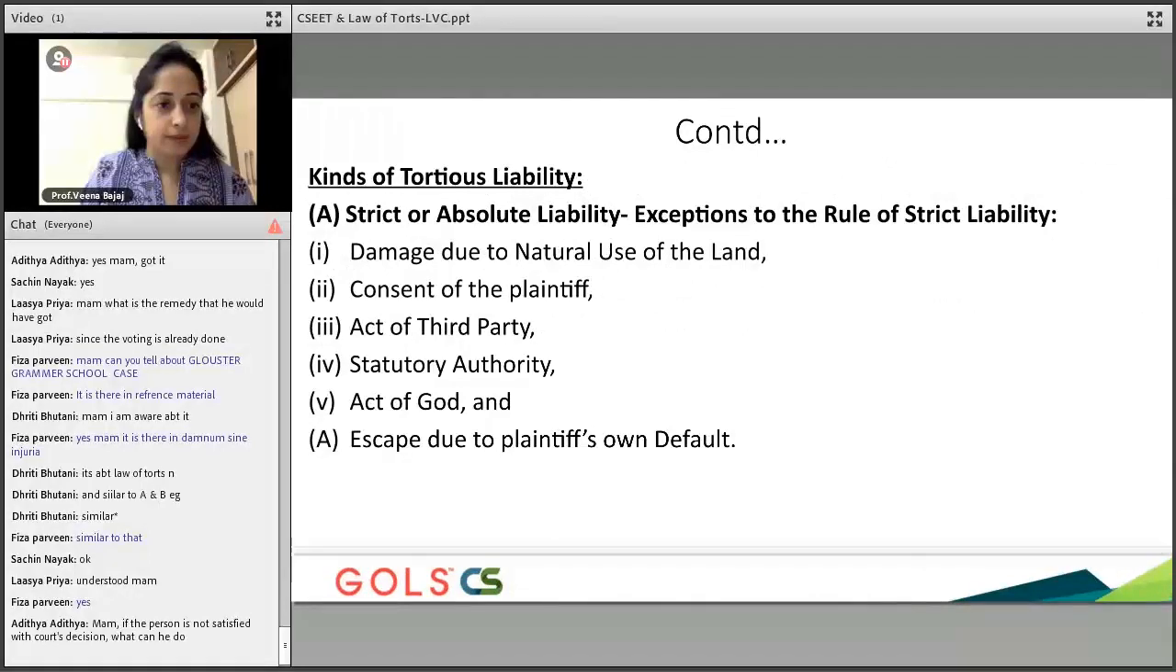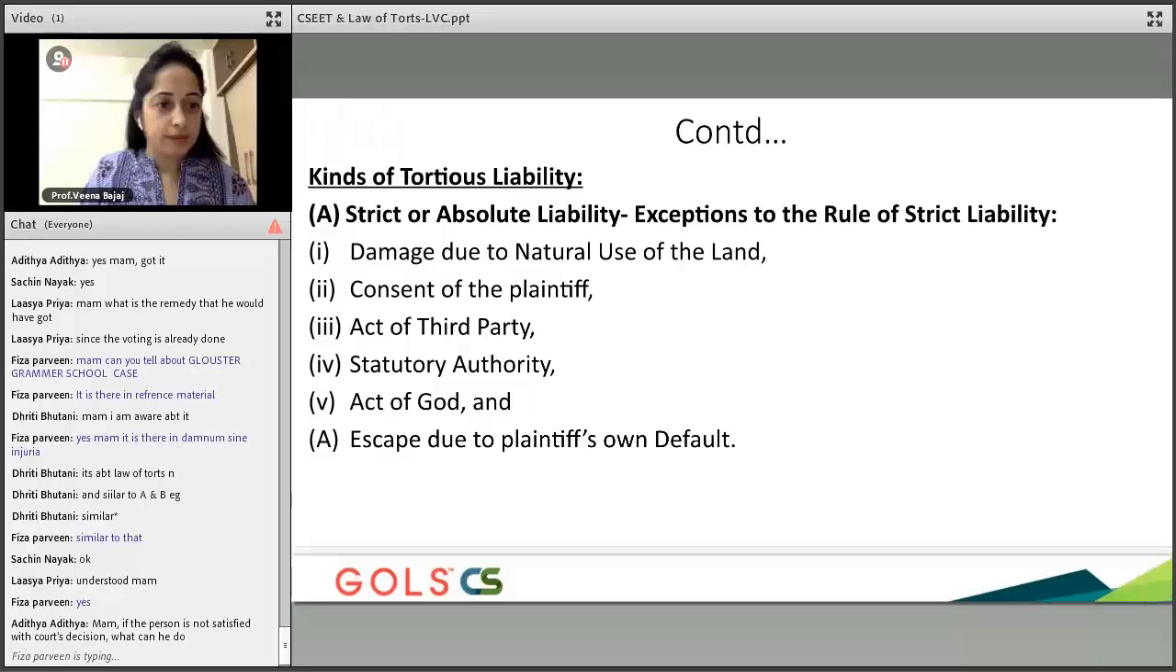Now this is something that you need to understand, that kind of tortious liability. There is a strict or absolute liability, which means you have to exactly pay back that person the amount that other person has lost. So, damages due to natural use of land. These are categories where the liability has to be strict, which means if something has happened, the liability has to be strict.